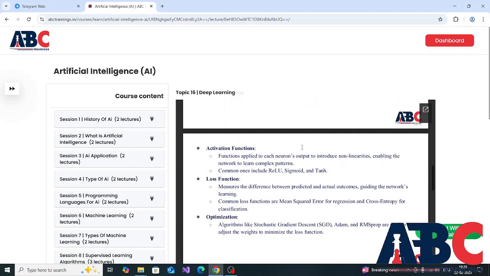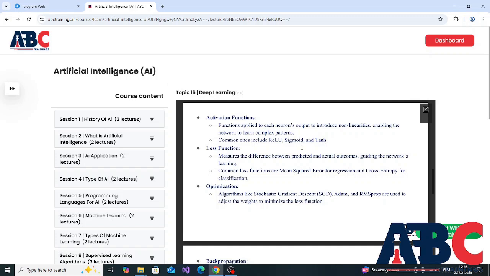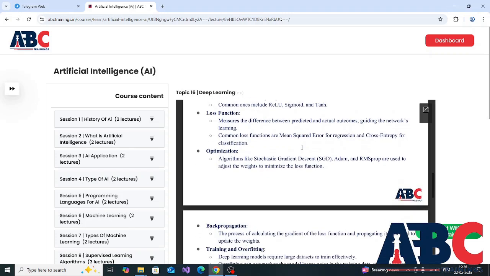The next key concept in deep learning is activation functions. Functions applied to each neuron's output to introduce non-linearities, enabling the network to learn complex patterns. Common ones include ReLU, sigmoid, and tanh. Loss function measures the difference between predicted and actual outcomes, guiding the network's learning. Common loss functions are mean squared error for regression and cross entropy for classification.